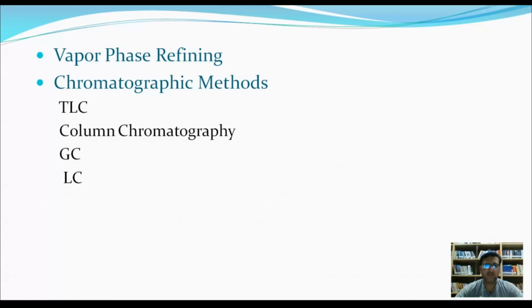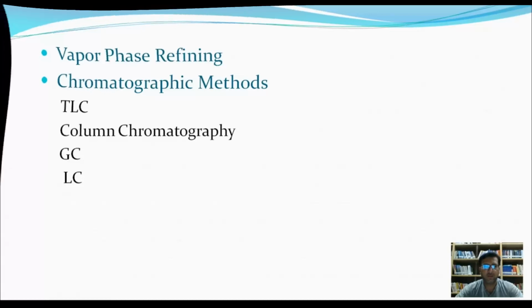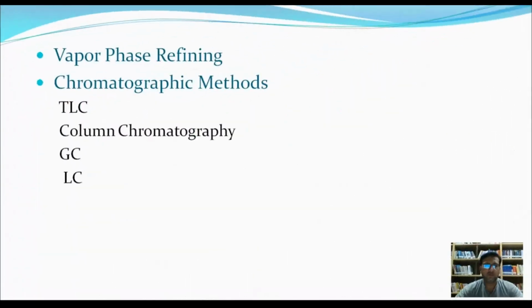And the next method is the chromatographic methods. Used for the separation and purification of metals, these include TLC, column chromatography, gas chromatography, and liquid chromatography. Here, the separation and purification of metal depends upon its interaction with the stationary phase and mobile phase. In future, we will discuss chromatographic methods in detail.